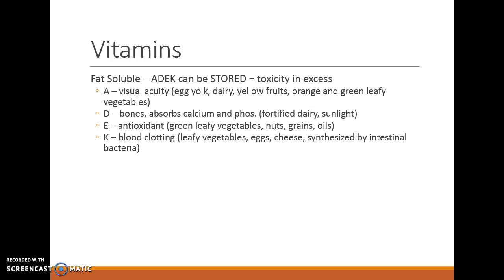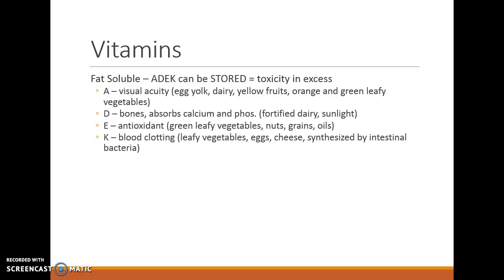Vitamin D helps us to absorb calcium, and vitamin D comes from sunlight. You can get your vitamin D by having your limbs in the sunlight for 10 minutes a day. So that's how you can get your vitamin D. Also, we get our vitamin D by fortified dairy products. Vitamin D isn't in milk naturally. It's actually put into the milk.